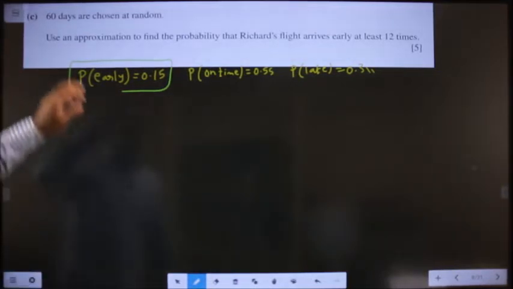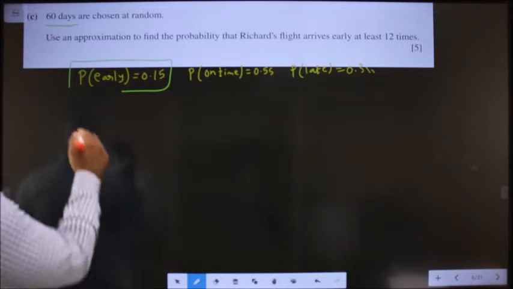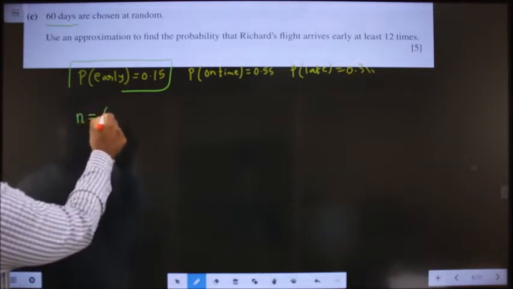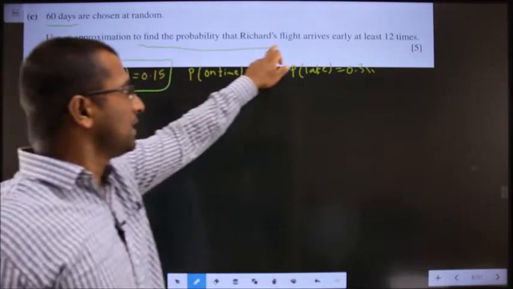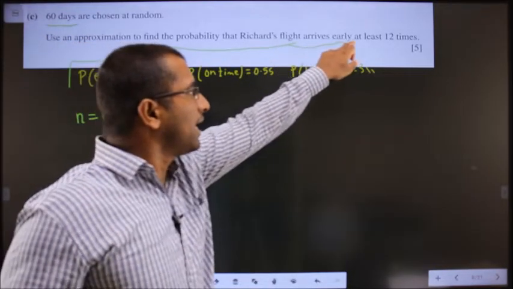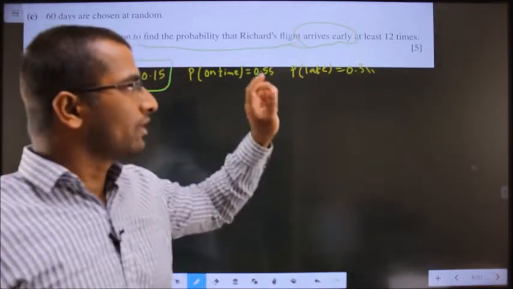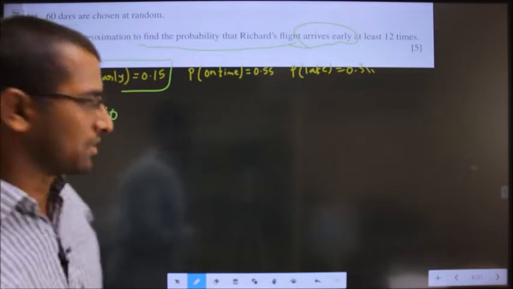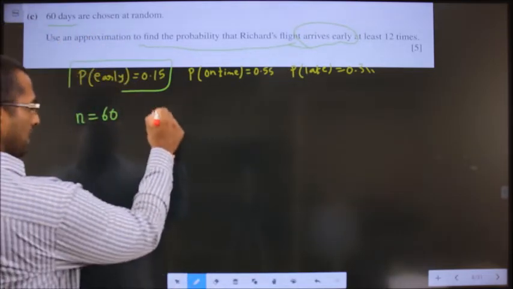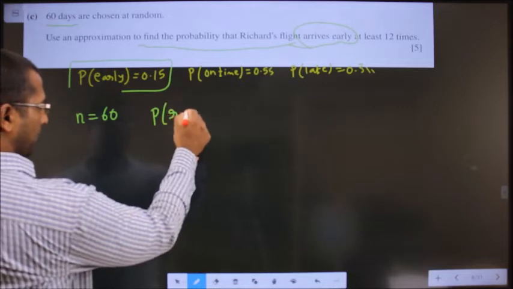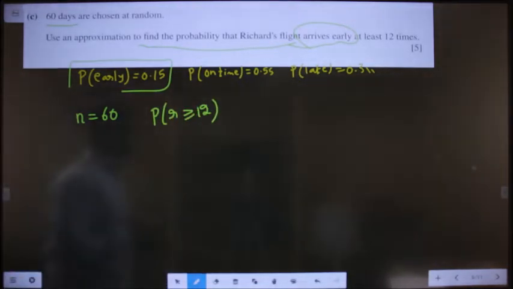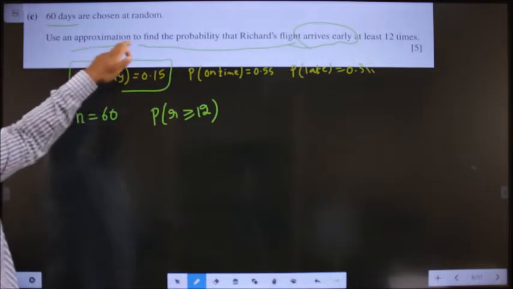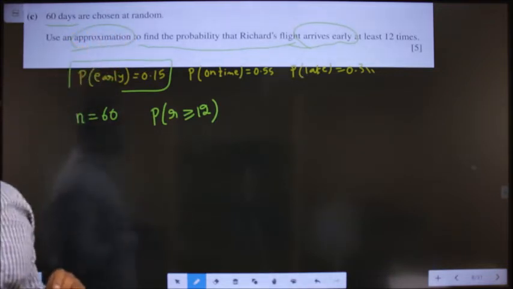C1, 60 days are chosen at random, so n value is 60. Use an approximation to find the probability that Richard's flight arrives early at least 12 times. So at least 12 times, how do we write in mathematical form? R greater than or equal to 12. Okay. He told us to use an approximation.